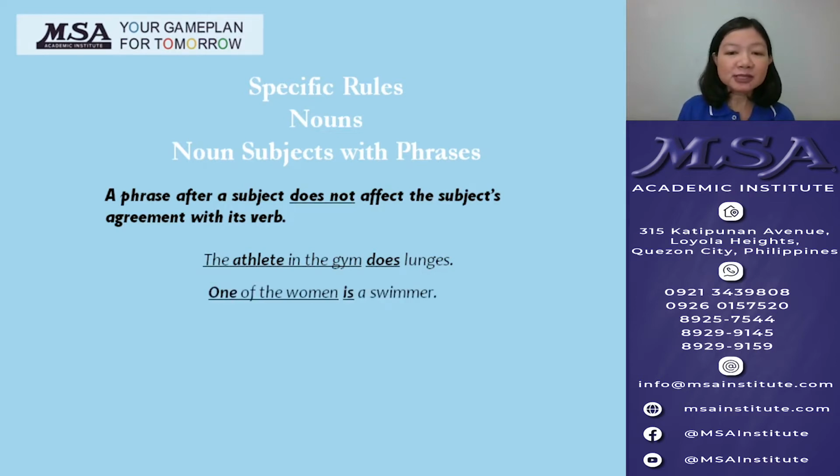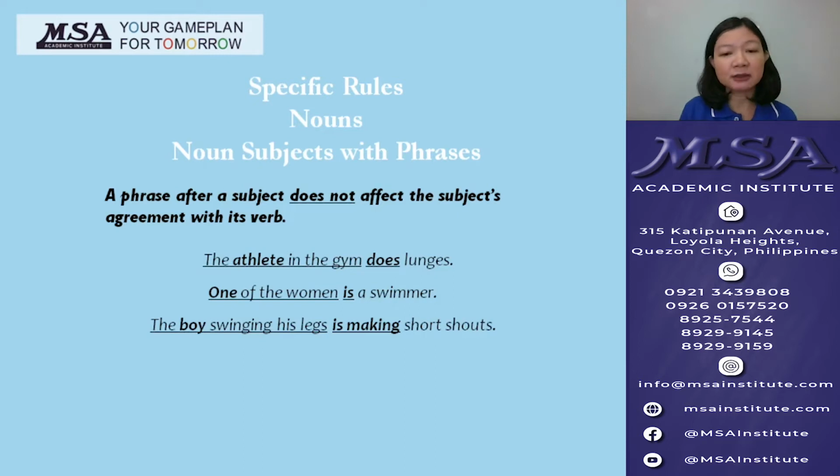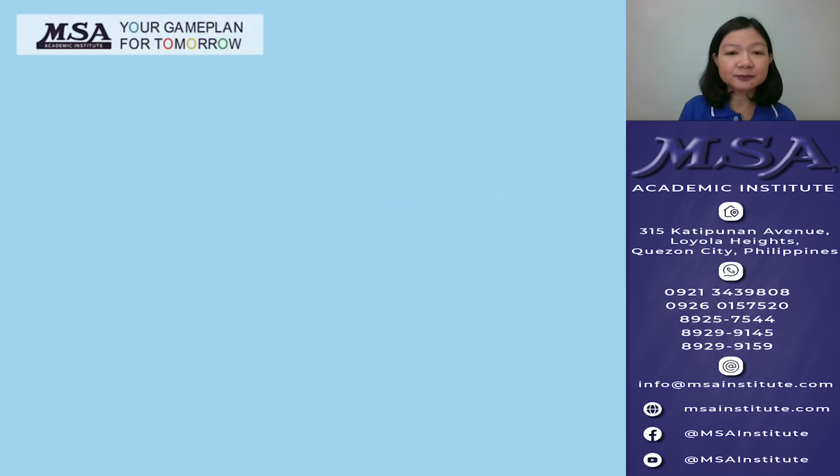One of the women is a swimmer. The subject one is singular, so it comes with a singular verb is. The phrase of the women does not affect the agreement. The boy swinging his legs is making short shouts. The noun subject boy is singular, so it comes with a singular verb is making. The phrase swinging his legs does not affect the agreement.